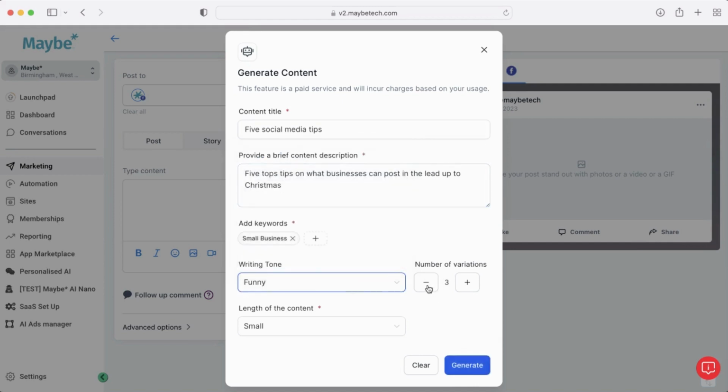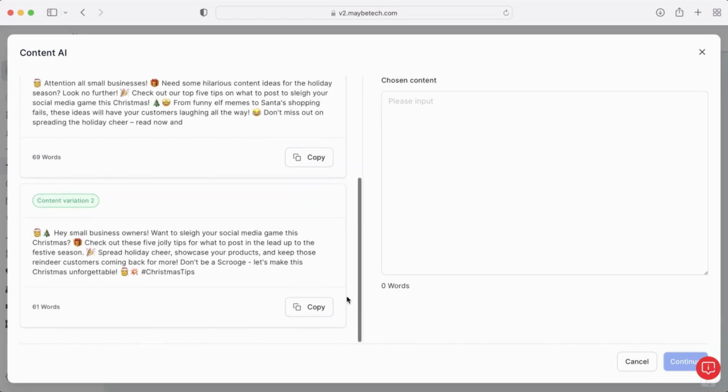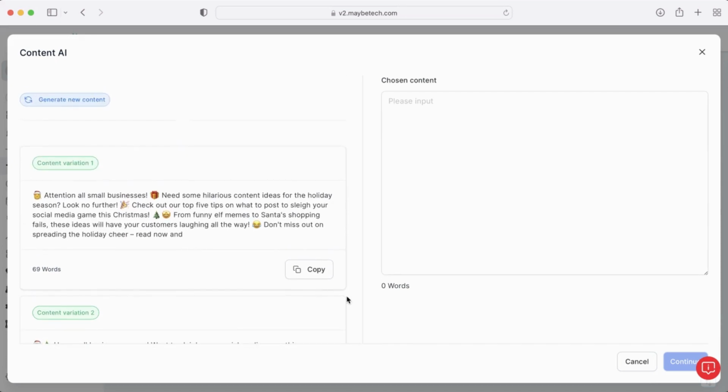So I'm going to click funny. I'd like 2 variations, but you can select however many you want to see just there. So it's good to have some options to consider. And then I'm going to click small because I'd like the content to be small in length, but you can click medium, large, or a custom length. And once you're happy with that, you just click generate. And that's exactly what the AI will do, it will actually generate 2 options for me to look at.